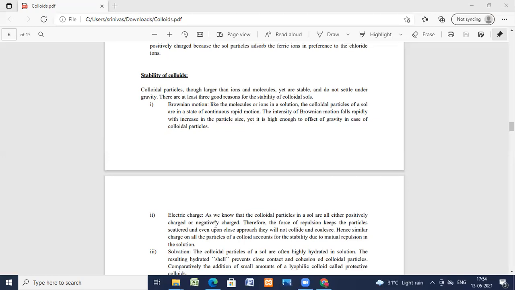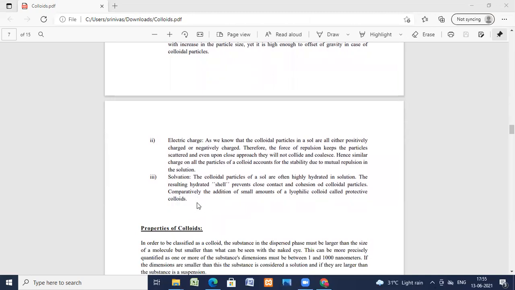They can be positively charged as well as negatively charged. Therefore, the force of repulsion keeps the particles scattered even upon close approach. They do not collide due to these charges. Hence, similar charge on the particles of the colloid accounts for the stability due to mutual repulsion in the solution.